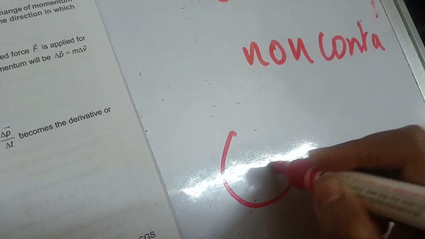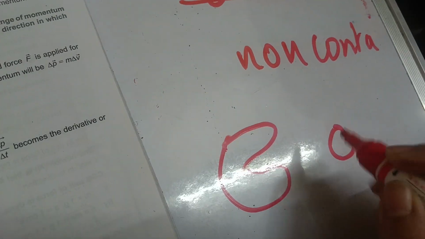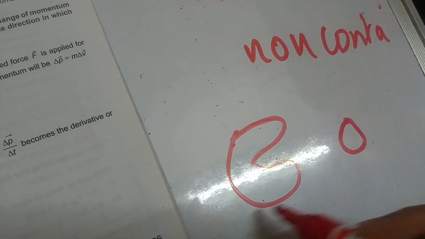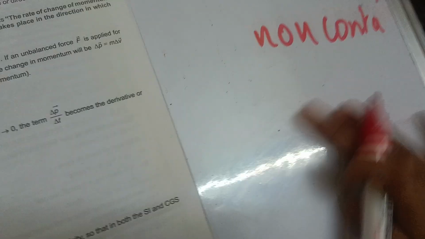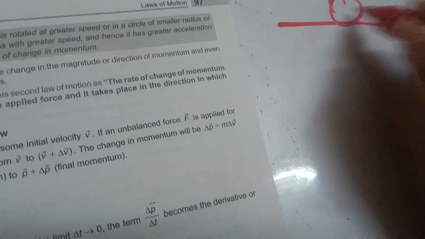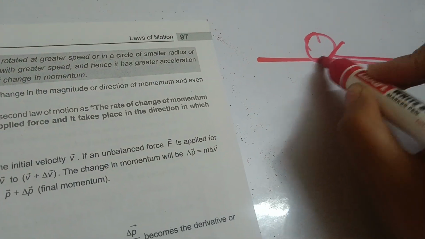Even magnetic force, this is a magnet and this is iron or some magnetic particle. It will be attracted. Is it a contact force? Is there any connection? No. So this is also a non-contact force. Then what are contact forces? Friction is an example of a contact force because it has to be in contact.